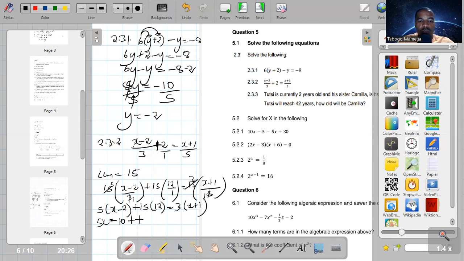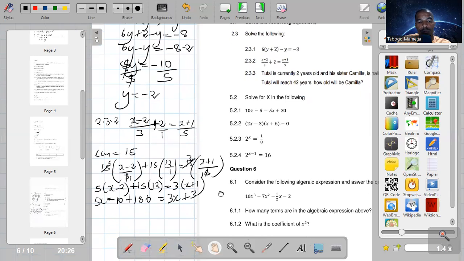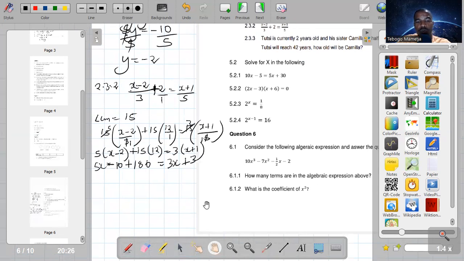So this one is going to be 180 is equals to, applying the distributive property, 3 times x is 3x, then plus 3 times 1 is 3. Like I said, I normally advise my learners to group or transpose: group unknowns on one side and the terms without unknowns on the other side.